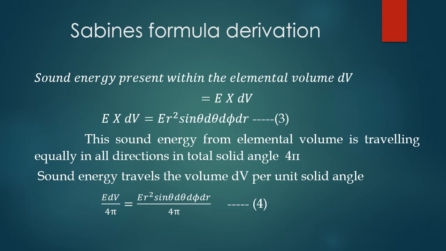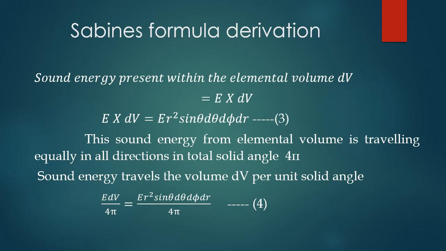If E is the sound energy density, that is sound energy per unit volume, then sound energy present within the elemental volume dV is equal to E into dV. On substituting equation 2, we get E dV equal to E r squared sin theta d theta dr d phi. Put this as equation number 3.